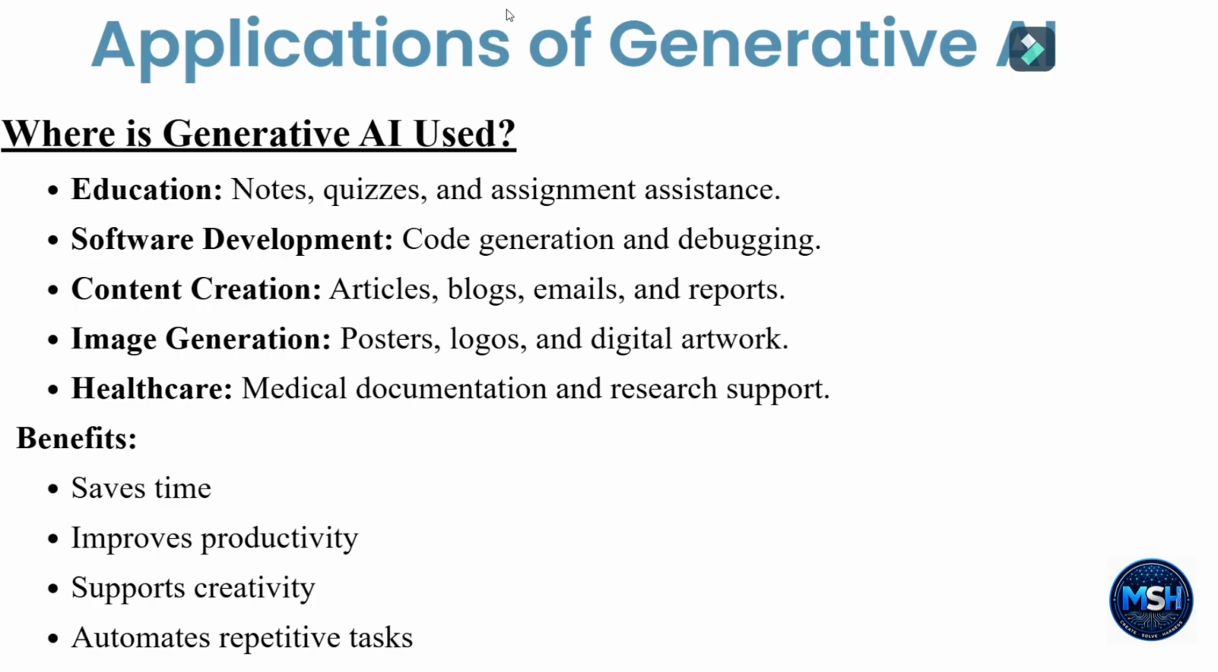What are the benefits? It can save time. How does it save time? The content can be created quickly, and summarization of the content is quick, so this saves time and improves productivity. It also supports creativity, meaning creating a new thing. Generative AI creates new content based on the user prompt, and it automates repetitive tasks.